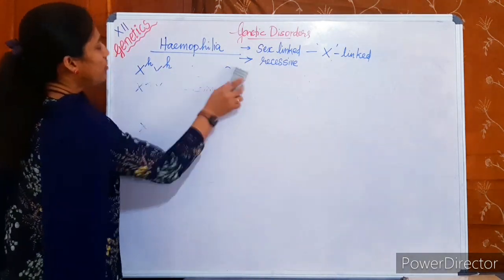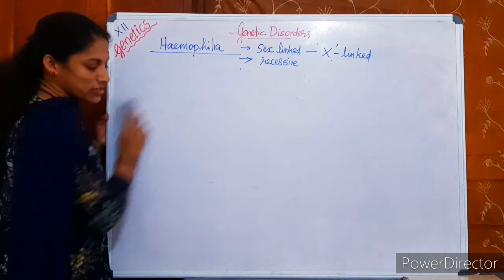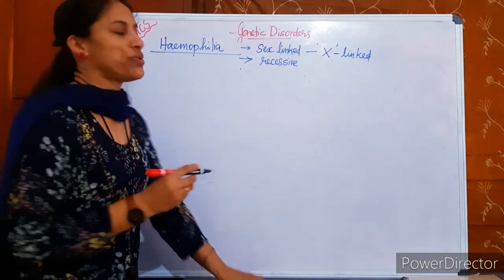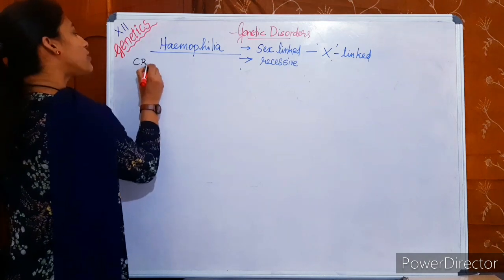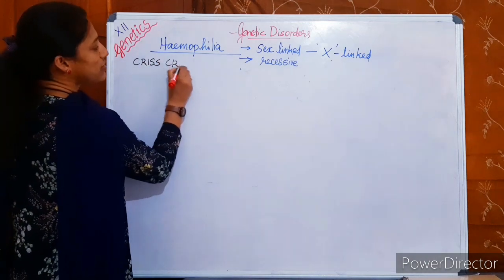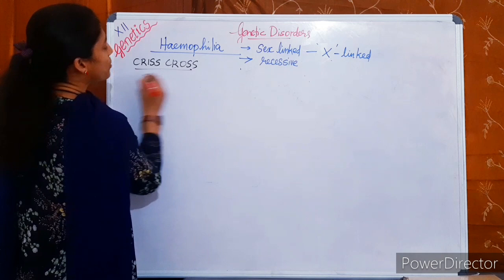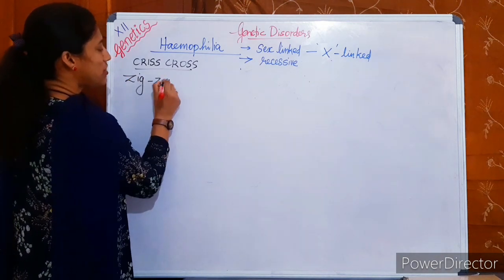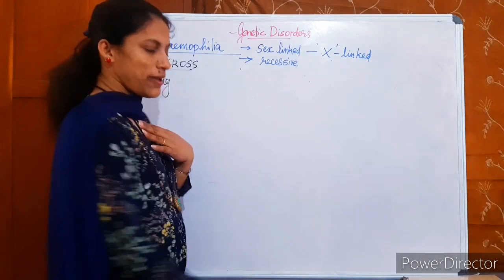Then come to the inheritance pattern of the disease. What is the inheritance pattern of the disease? Hemophilia shows crisscross inheritance. It is also known as zigzag inheritance.